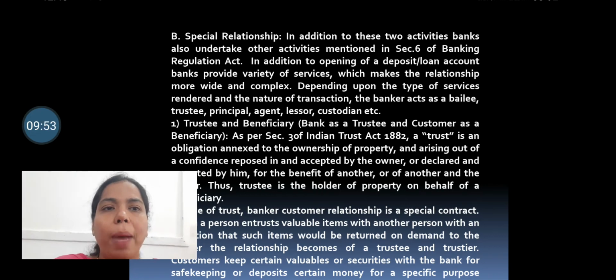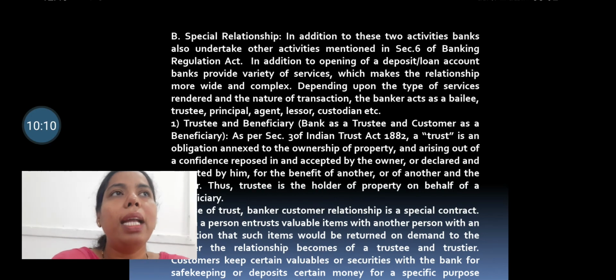So the bank and customer relationship is basically of a special contract whereby the customer keeps his movable property or securities with the banks.